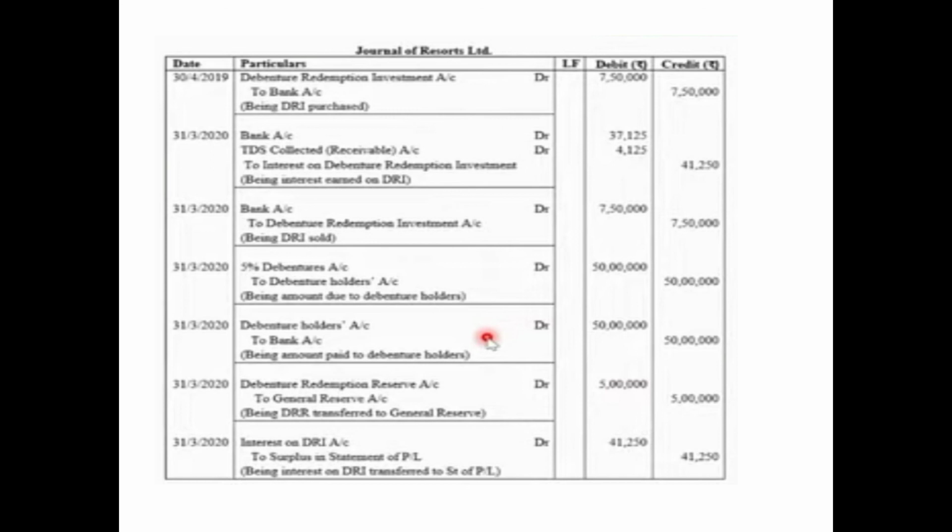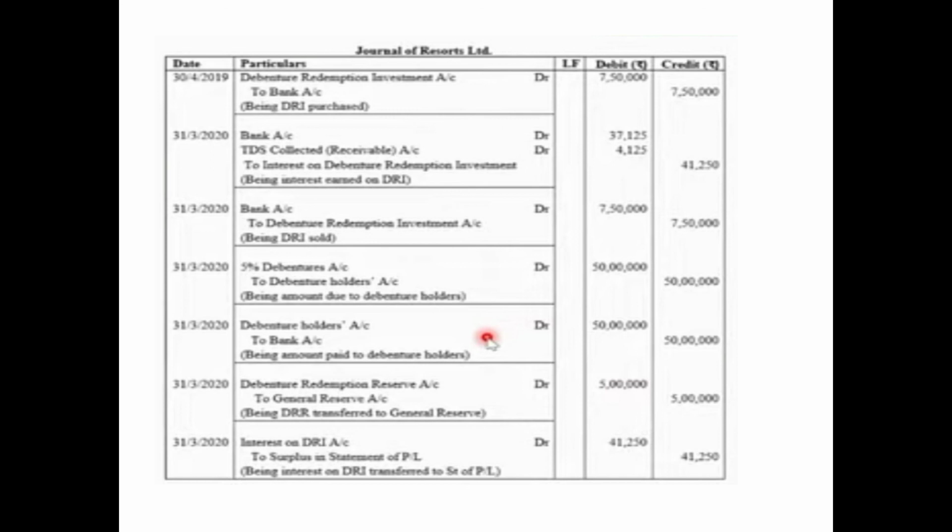After this, the DRR which was already present at the time of redemption in the question now needs to be transferred to the free reserve, that is general reserve. So on 31st March 2020, we'll pass the entry debenture redemption reserve account debited with 5 lakh to general reserve account 5 lakh being DRR transferred to general reserve. Now what we need to do is transfer the amount of interest on DRI to statement of P&L.